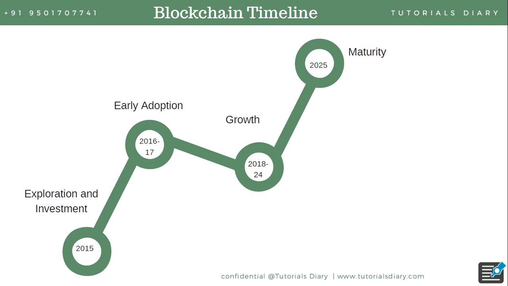And we assume that by 2025, blockchain will be mature enough and will be used in day-to-day life. So this is the expectation we have for blockchain. The future is immensely secure in blockchain, and we'll see going forward. This timeline may change a bit here and there, but this is the expectation for blockchain.